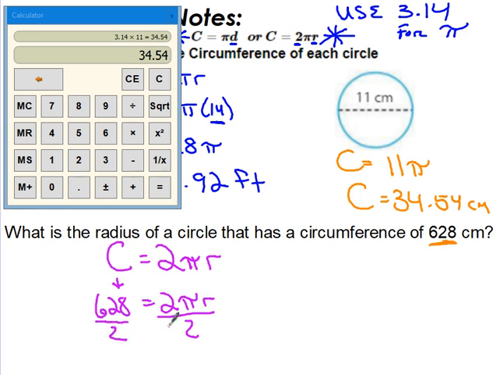So I can divide by 2, and this is going to give me 314 equals pi times my radius. I'm going to move this over here just for the sake of space. 314 equals pi times my radius. And then now, because this is multiplication here, I can just divide it by pi. Or I can divide it by 3.14. Because remember, these mean the same thing.